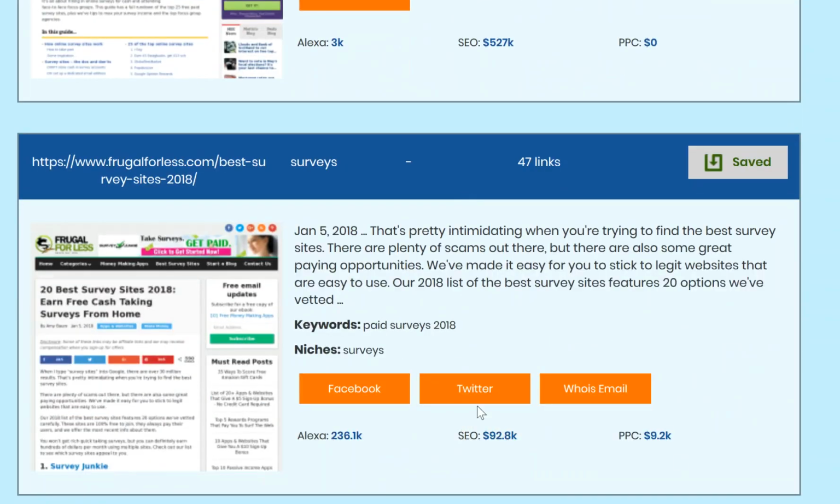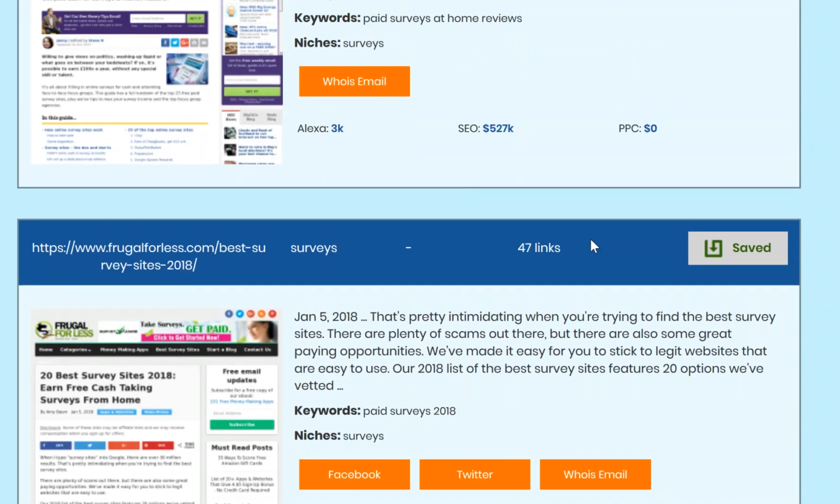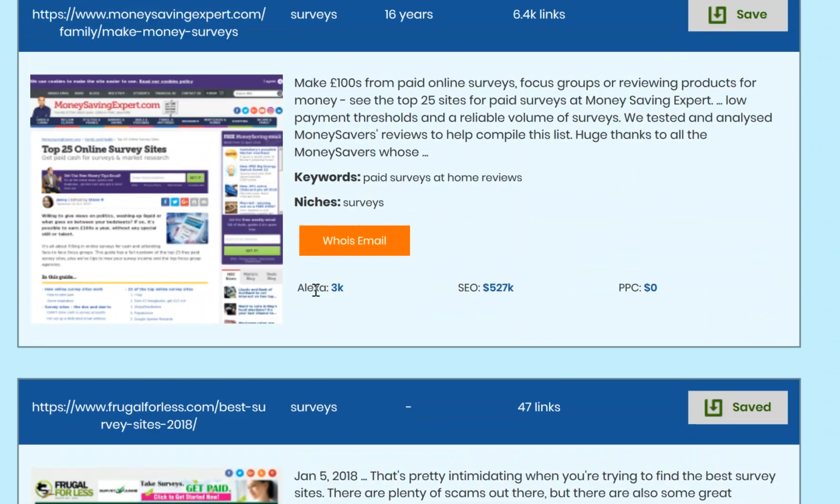Then we have SEO and PPC, and these are basically the monthly estimated value of the traffic that the site's getting from SEO and PPC. So you can see this site here is getting about $10,000 of free traffic and about $9,000 worth of paid traffic each month. Let's just scroll up and look at this one. You can see this one has an Alexa of 3,000 and is getting about $500,000 a month worth of free traffic.